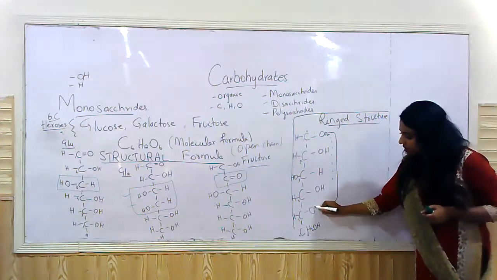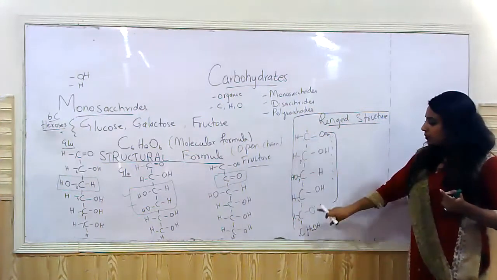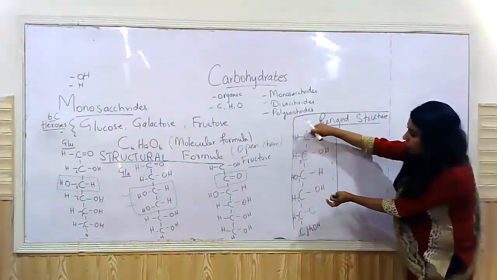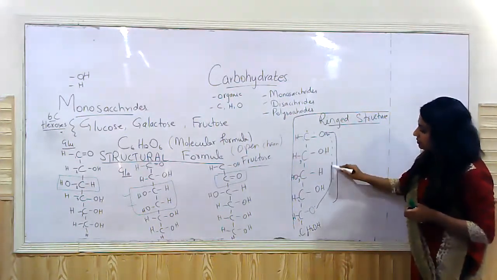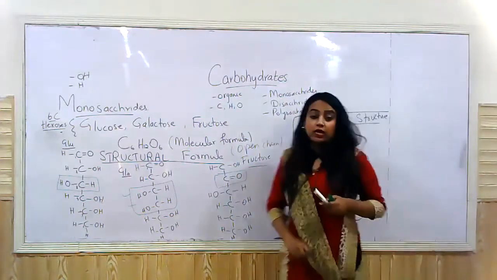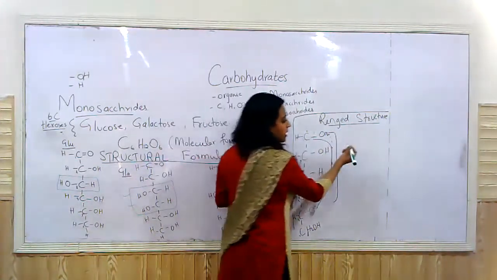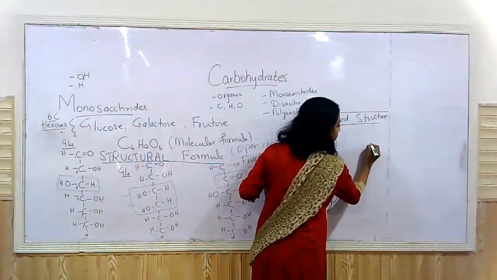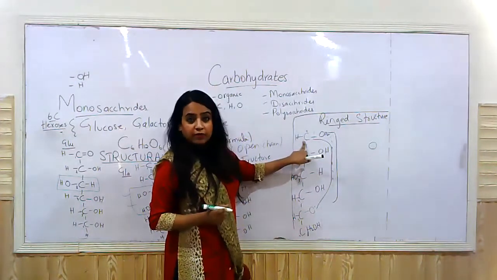This oxygen becomes deficient as well. So now we have 2 deficient atoms, this carbon and this oxygen. So what happens? This molecule folds upon itself and forms a bond with this oxygen here. What does it look like? I'll just draw it here for you. I'm writing this oxygen in the same color, green color here. This is this oxygen. So it is forming a bond with carbon number 5 and carbon number 1, right?